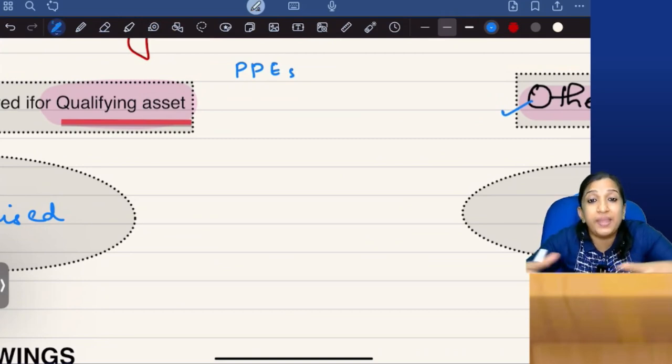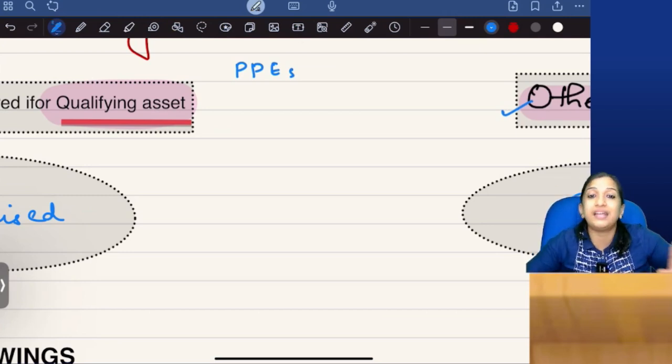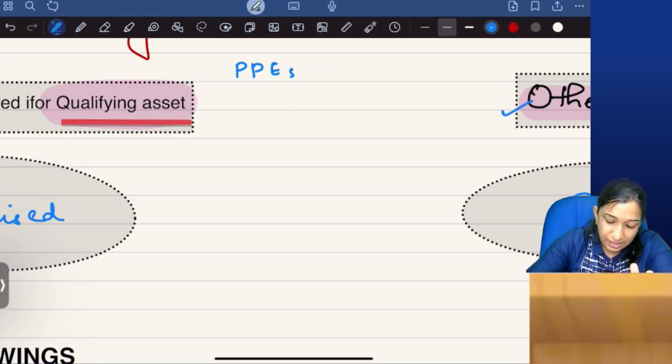I need to assemble the parts. But for assembling the parts, it requires 8 months' time, and I'm assuming that is a substantial period of time. But if I am acquiring plant and machinery which is ready to use, it is not a qualifying asset. So PPEs can be qualifying assets.